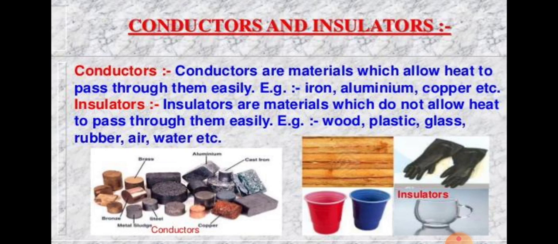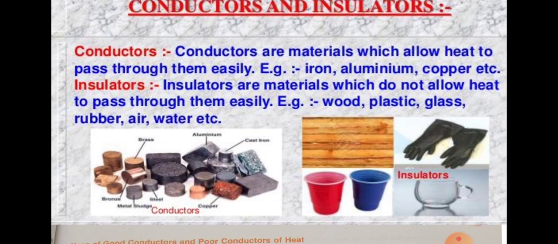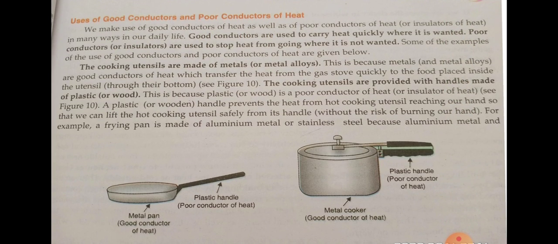In fact, air is a very good insulator of heat. And materials which trap air, such as cotton and wool, are very poor conductors of heat. In other words, material having trapped air is an excellent insulator of heat. Now just remember these two terms, conductors and insulators. Now, the uses of good conductors and poor conductors of heat.